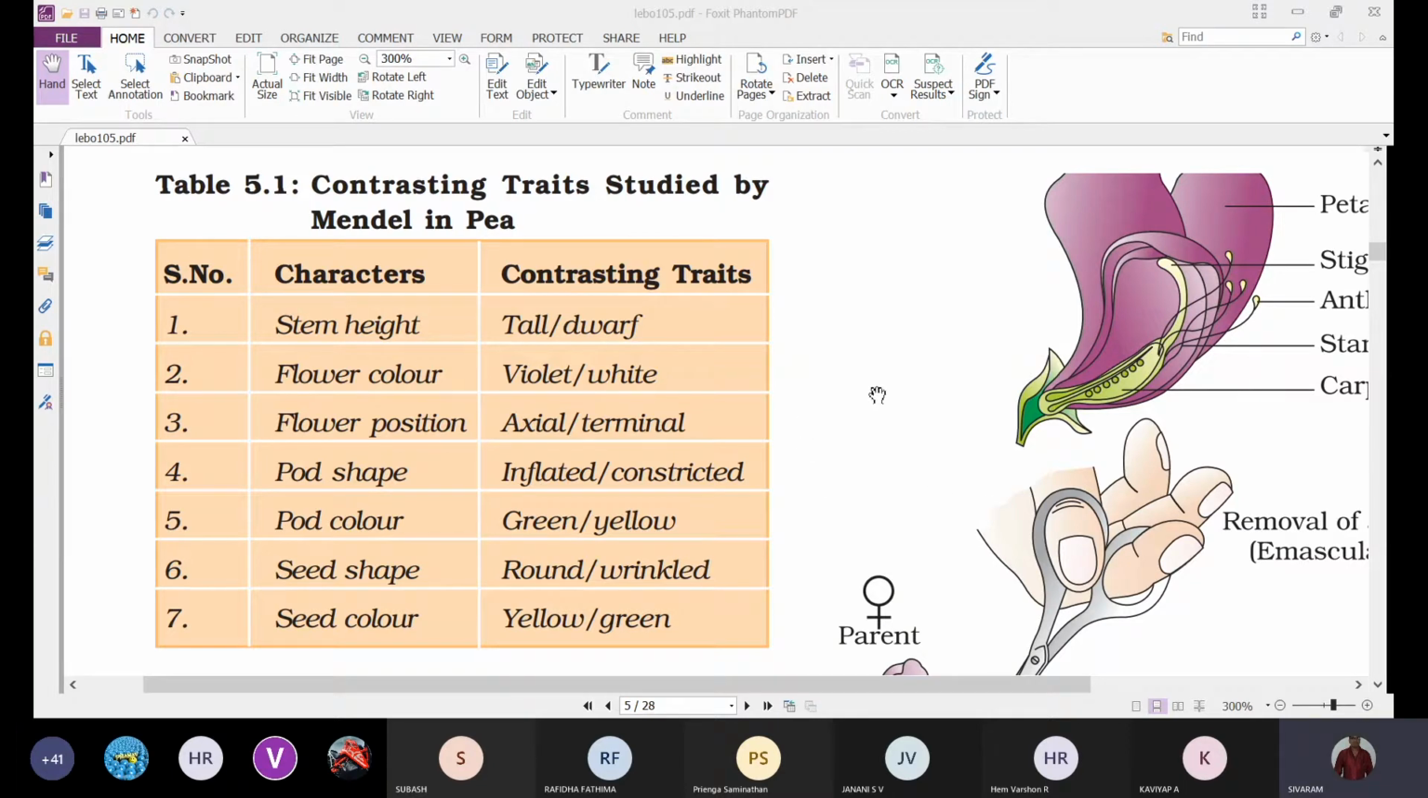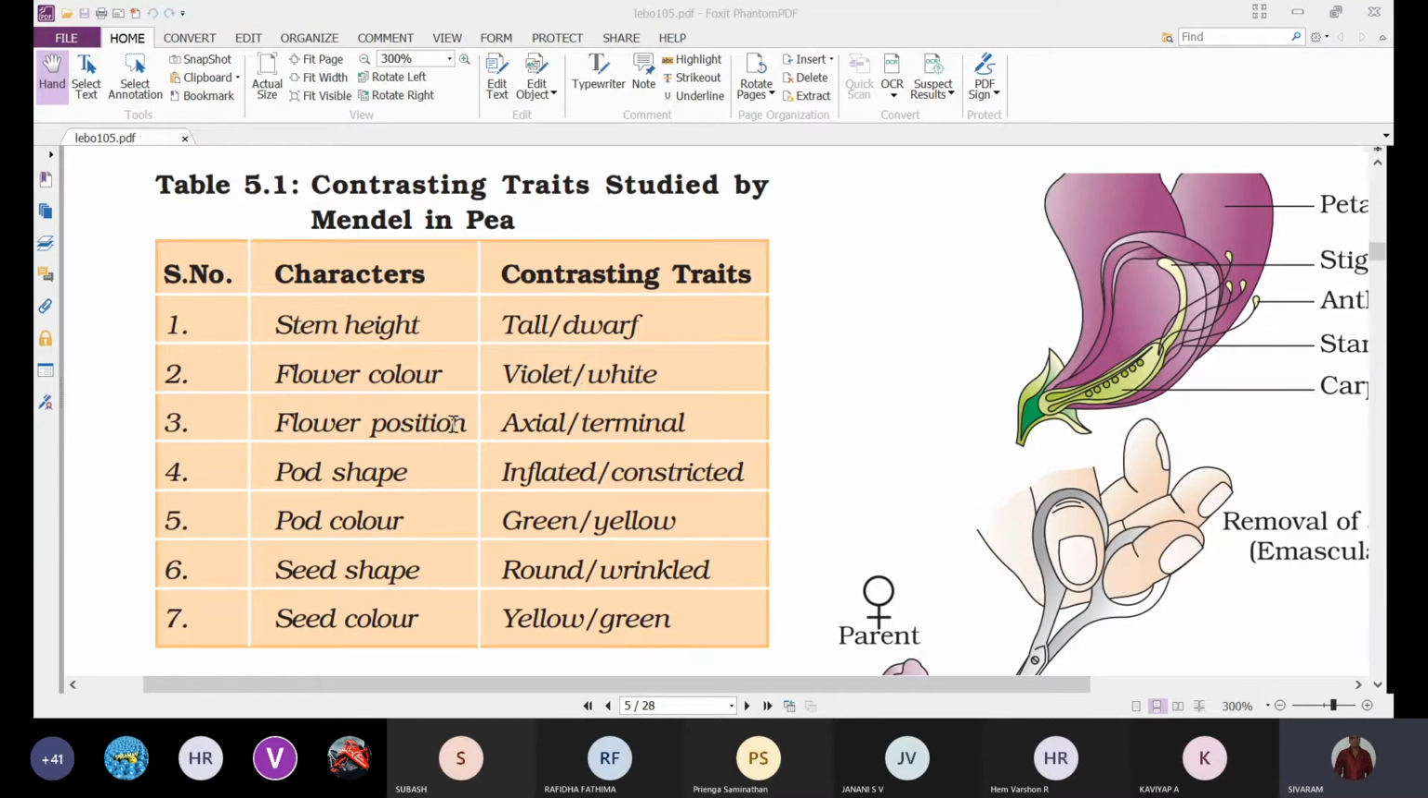And here we can see the character is stem height. For stem height we have got two contrasting traits. One is tall and the second one is dwarf. The contrasting traits mean opposite traits. These are the opposite. And next, coming to flower color, we have got two contrasting traits, violet and white.